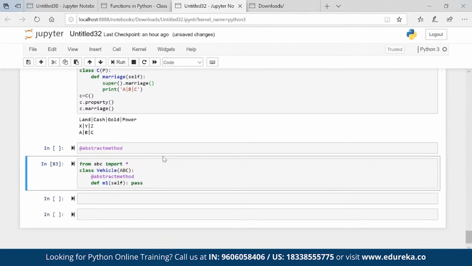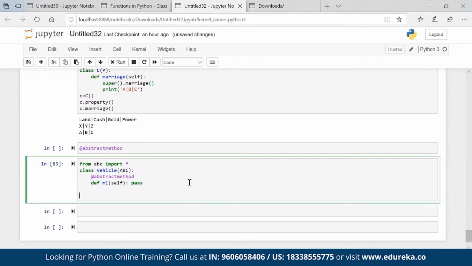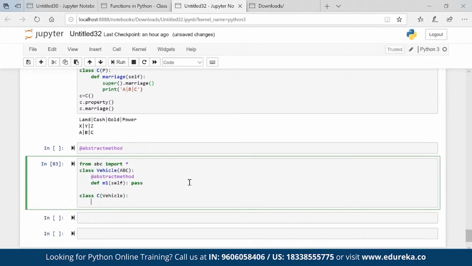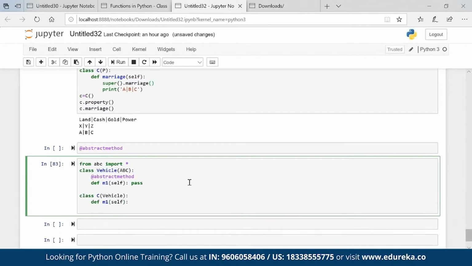Okay, you see here, Vehicle has a method m1. As of now, nothing is happening in m1, right? It is half constructed. There is no logic present here. But there is a child of Vehicle. It consists of m1 and it has some logic, for example just a print, m1 logic present here.